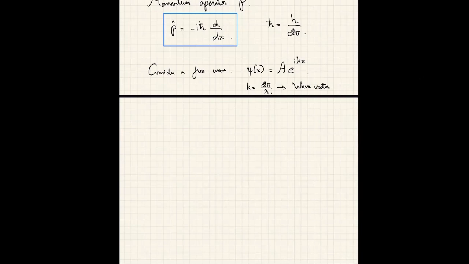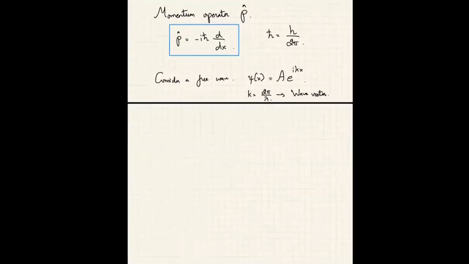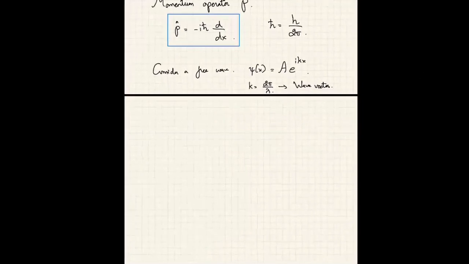counterintuitively, and we have to work a little bit to understand what a free particle is and where the particle is and things like that. We will answer this question in detail as we go along. But for now, simply assume that this represents a free particle or a free wave. After all, de Broglie told us that all particles have wave-like characteristics. So this is perfectly reasonable to assume.